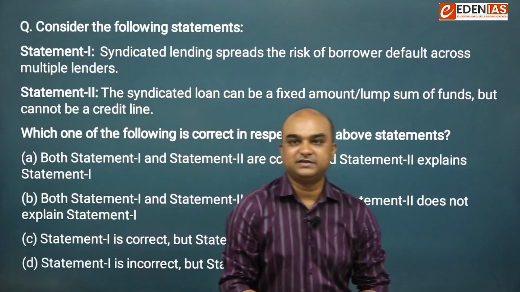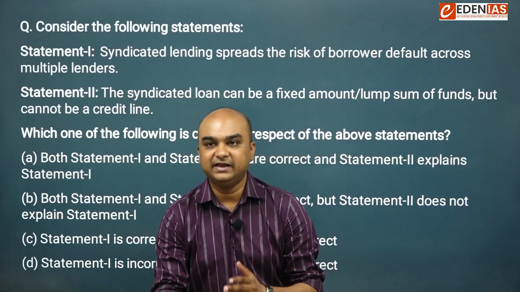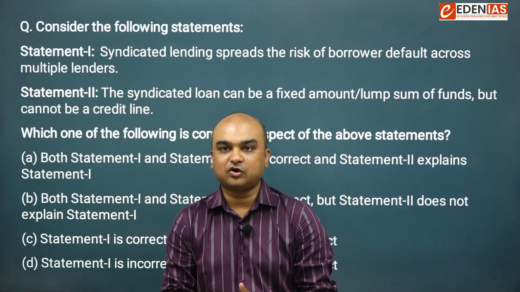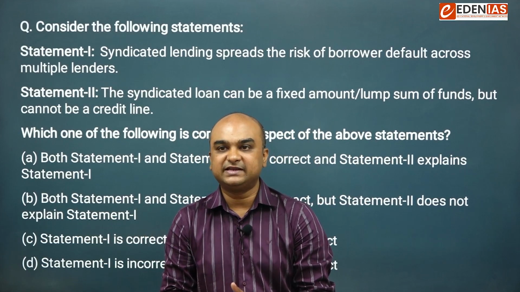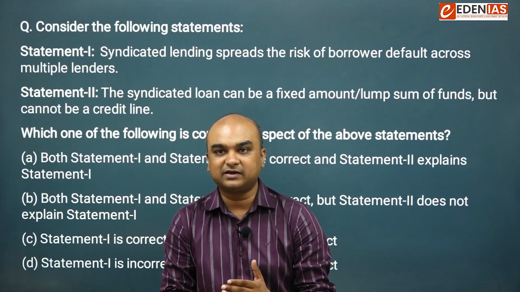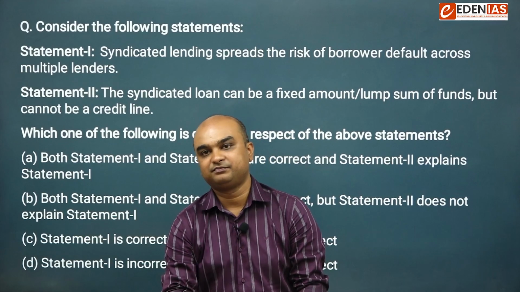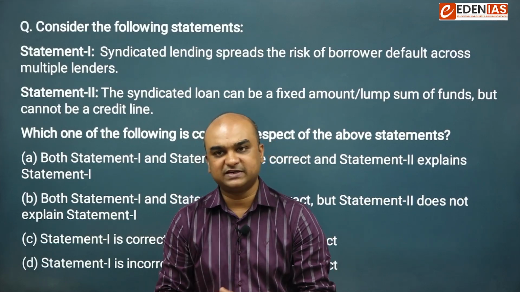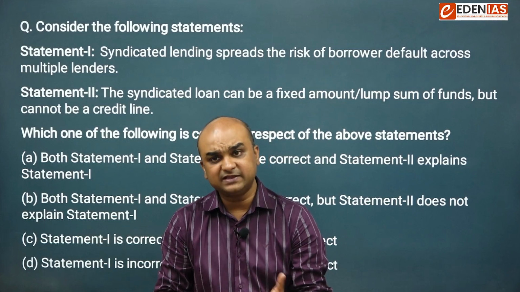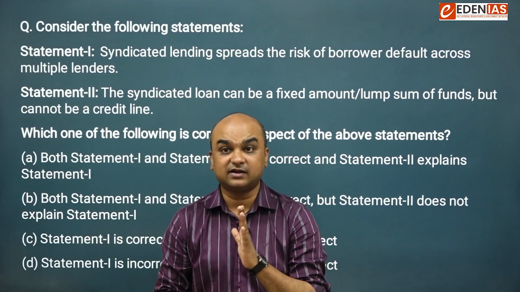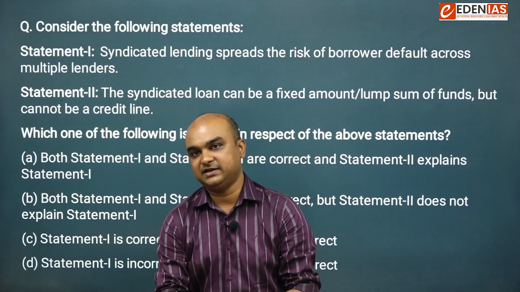Consider the following statements. Statement 1, syndicated lending spreads the risk of borrower default across multiple lenders. Statement 2, the syndicated loan can be a fixed amount lump sum of funds but cannot be a credit line. Both statements correct, the second one explaining the first one. Both statements correct, second one not explaining the first one. Statement 1 correct, second incorrect. 1 incorrect, second correct.